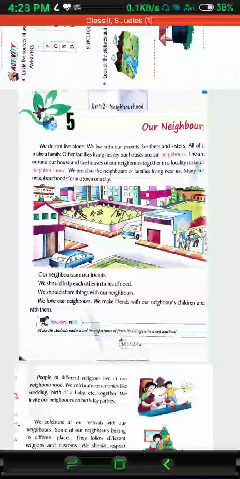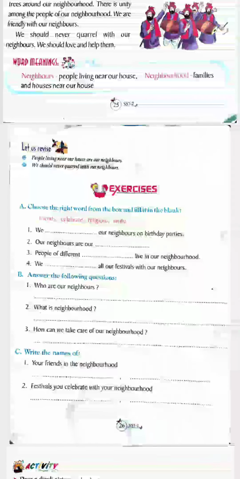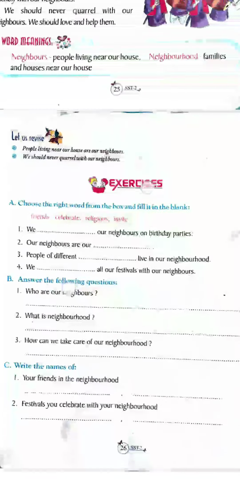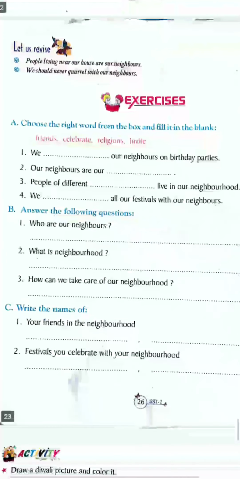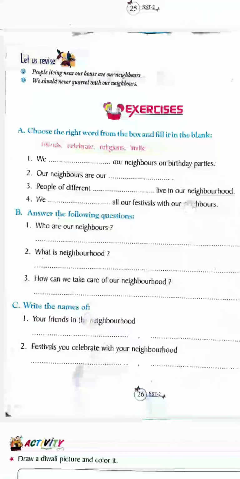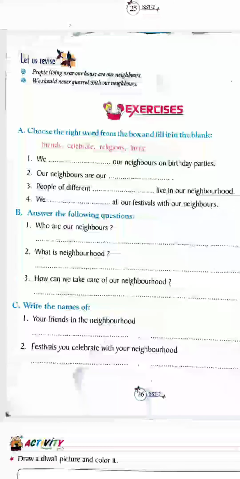So some of the word meanings are given over here. Let us try to read it. Neighbors means people living near our house, and neighborhood means families or houses near our house. So these are the word meanings of neighbors and neighborhood. Let us revise. People living near houses are our neighbors. So who are neighbors? If there arises a question, you can say people living near our house are our neighbors.